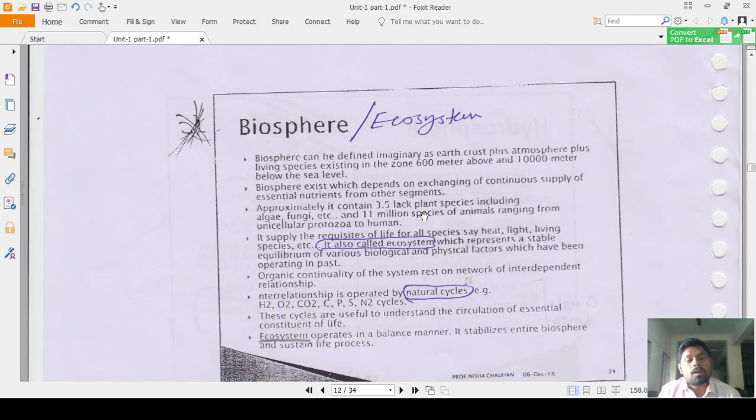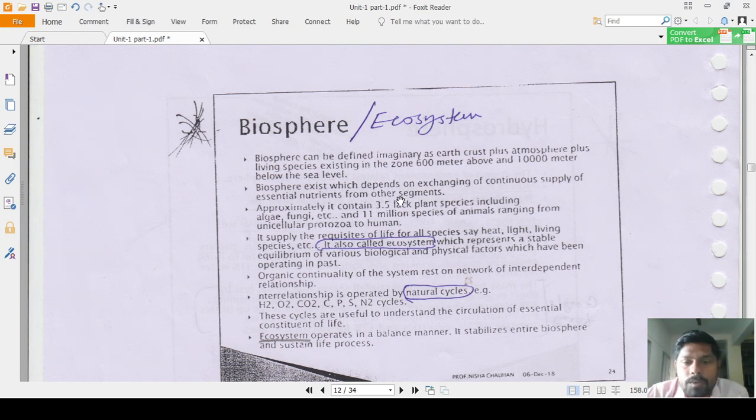The last one, that is called biosphere, also known as the ecosystem of the environmental segment. So, biosphere can be defined as imaginary. Okay, it is an imaginary region, that is earth crust plus atmosphere plus living species, that is the combination. Look at here, biosphere is the combination of earth crust, atmosphere and living species that is existing in the zone 600 meters above and 10,000 meters below the sea level, that is called biosphere ecosystem.